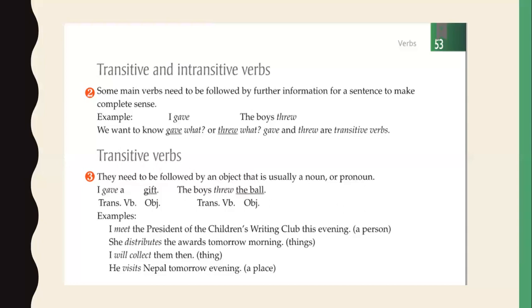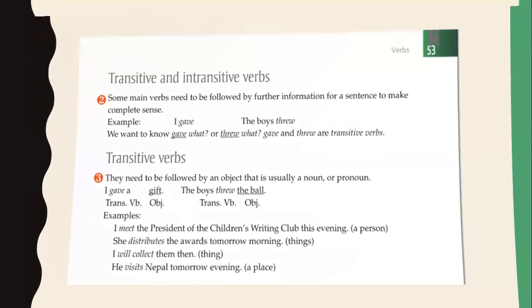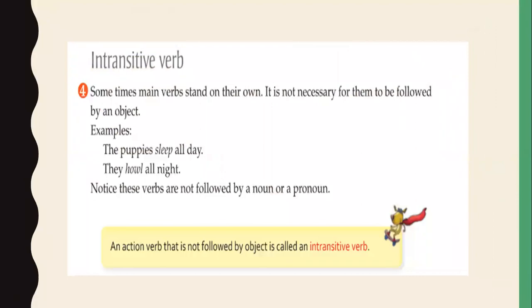So in short, what is a transitive verb? A transitive verb means you will need one object to make complete sense. Without that, the sentence will not have any meaning. While what is an intransitive verb? Intransitive means sometimes main verbs stand on their own. It is not necessary for them to be followed by an object. Like the puppies sleep all day. They howl all night. Notice these verbs are not followed by a noun or a pronoun. So what is an intransitive verb? An action verb that is not followed by an object is called an intransitive verb. Okay.